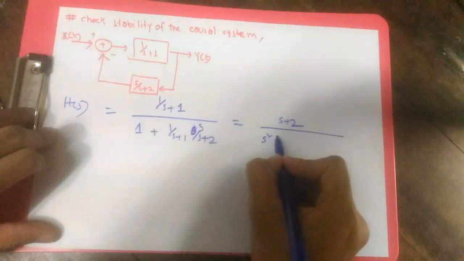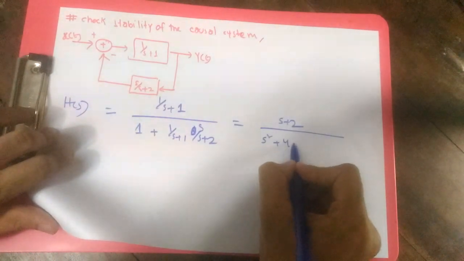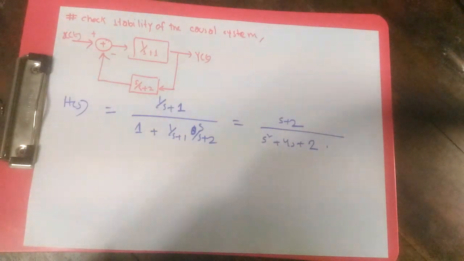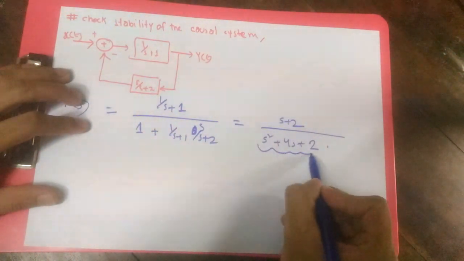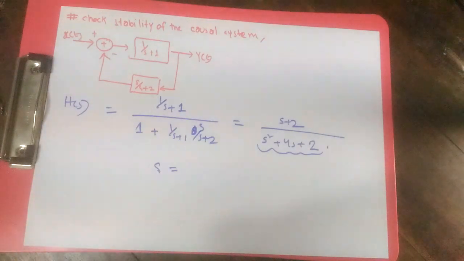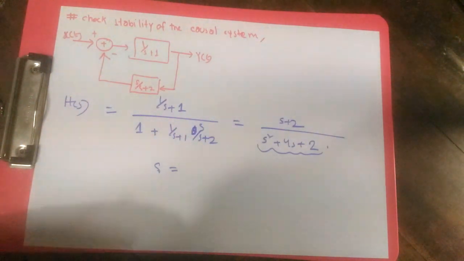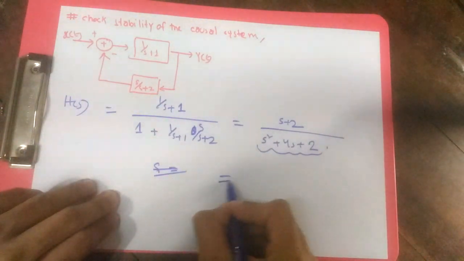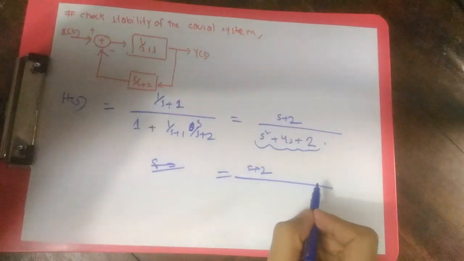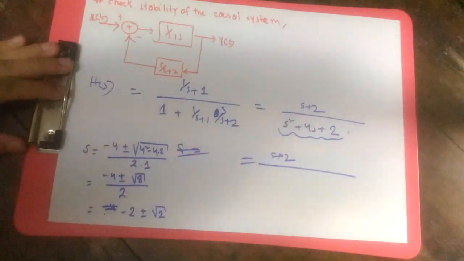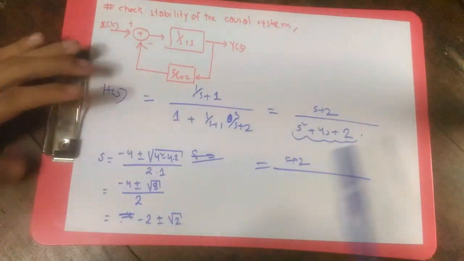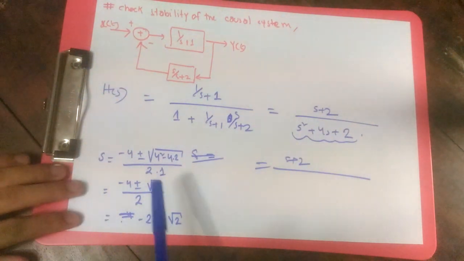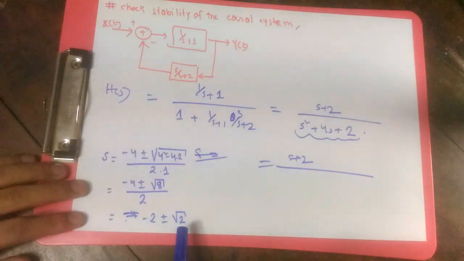When you simplify it, it's going to be s square plus 4s plus 2, right? And that's how it is going to be. If we try to find out the poles by using our formula of quadratic equation, minus b plus minus root over b square minus 4ac divided by twice a, then it's going to be ultimately minus 2 plus minus root 2.